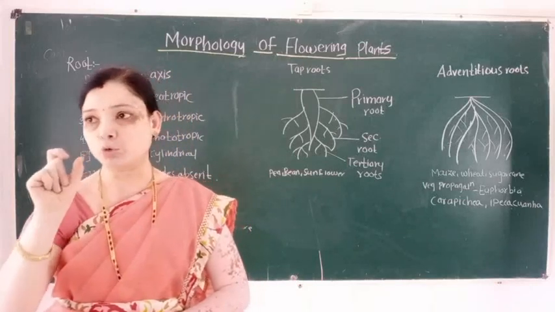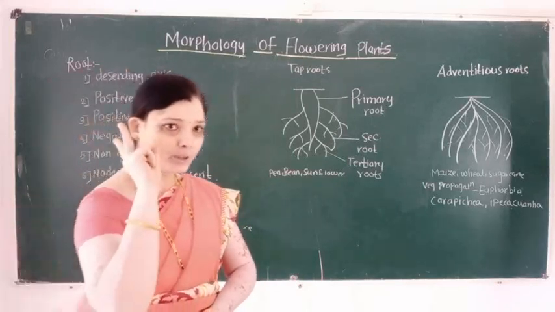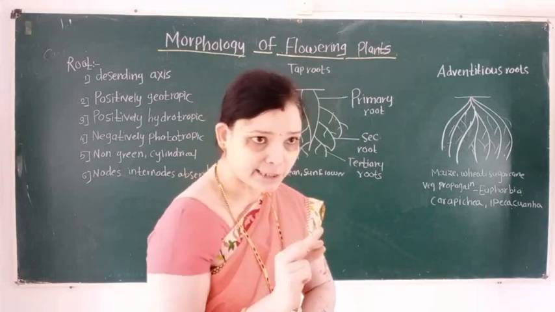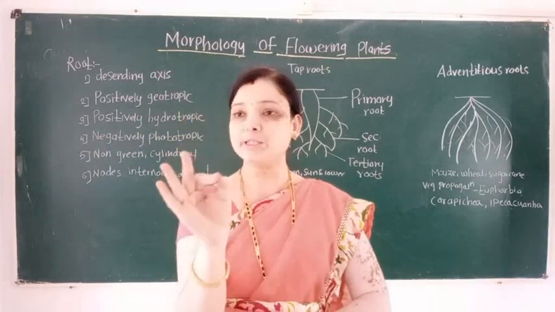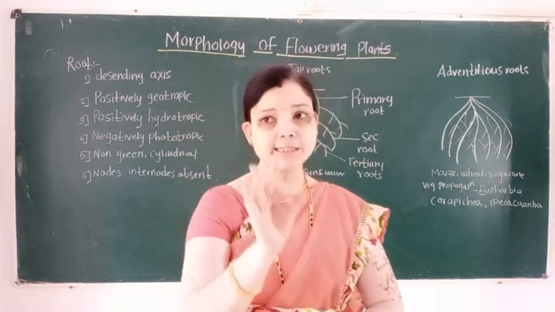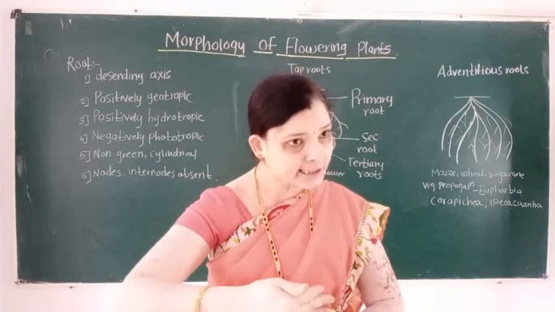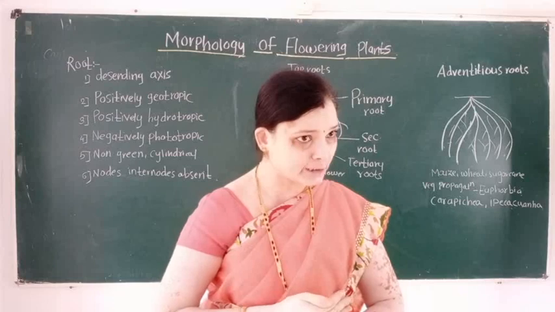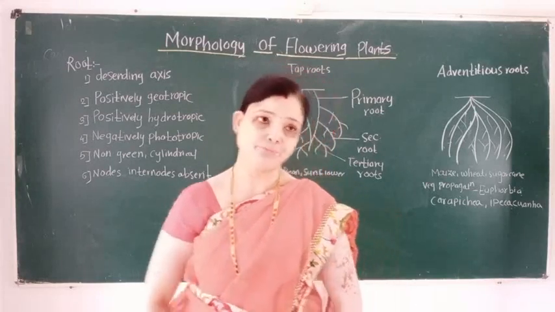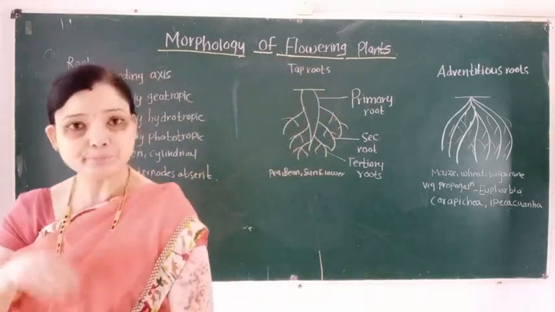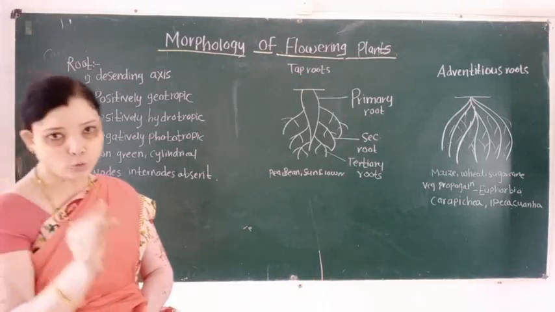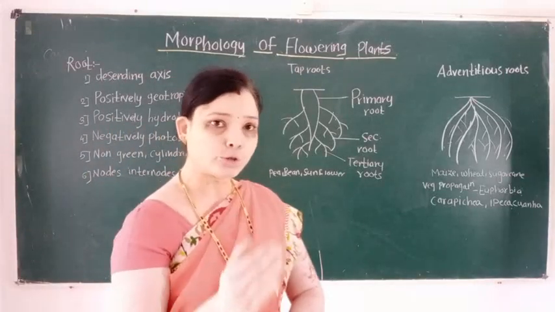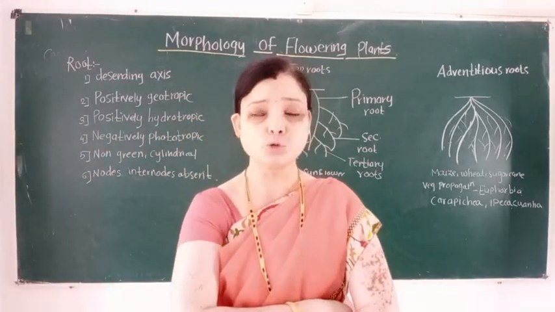So two important characteristics of the roots are that they are positively geotropic and positively hydrotropic. Positively geotropic means the roots grow toward the source of soil.